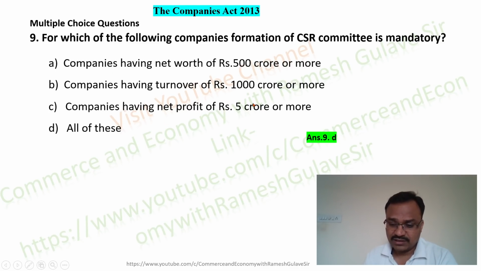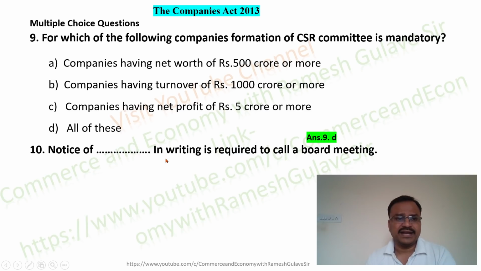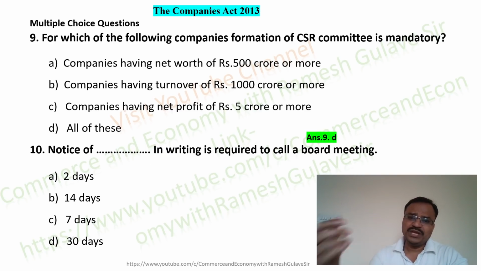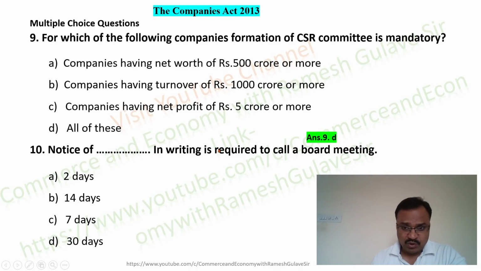Okay, so now let us move on to the next question. The next question says, notice of dash in writing is required to call a board meeting, and the options are 2 days, 14 days, 7 days, and 30 days. See friends, it is about the notice which is to be given to call a board meeting. For a board meeting, at least 7 days notice in writing is required to be given to every director of the company. So here option C is the right answer, that is, notice of 7 days in writing is required to call a board meeting.